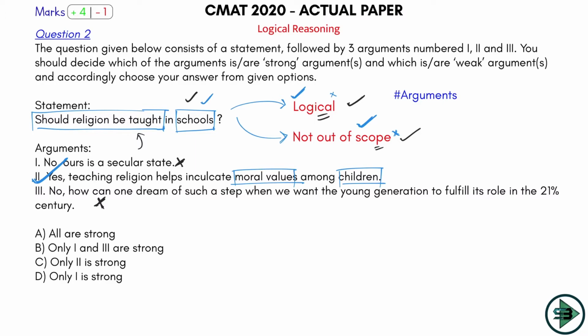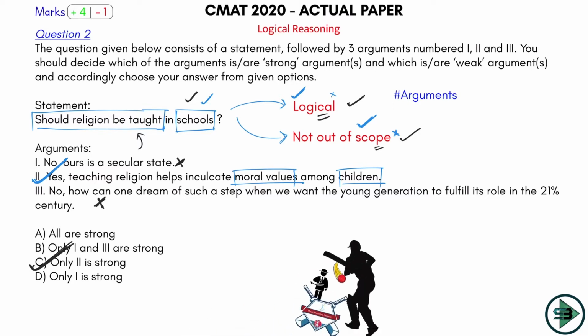Forget about logic. Okay, so what did I get from this? I got C as an answer, which is only 2 is strong. Okay, so good understanding of the rules of argument should give you this answer. Okay, so according to me, this would be 4.